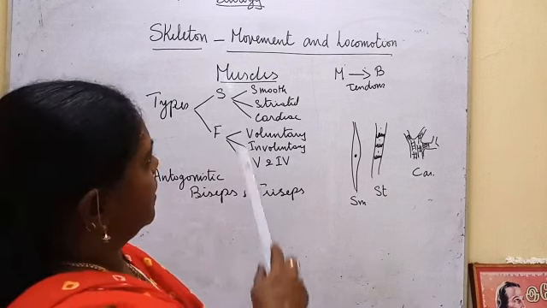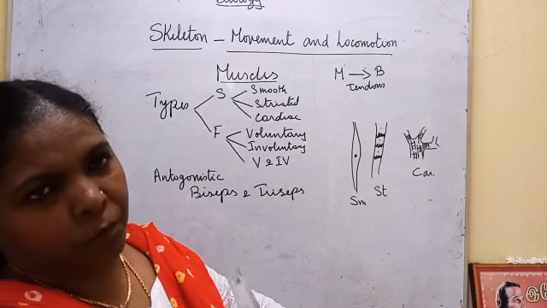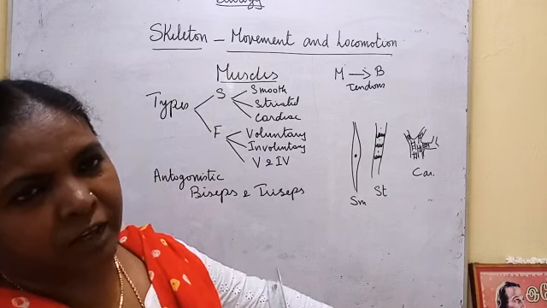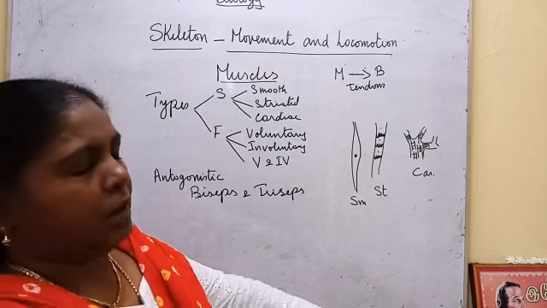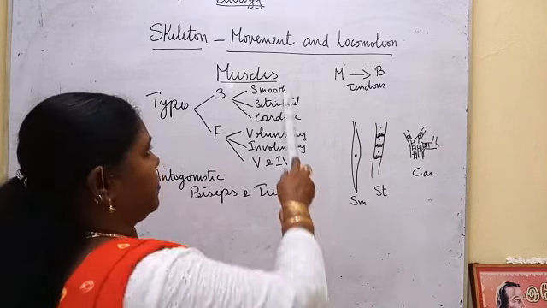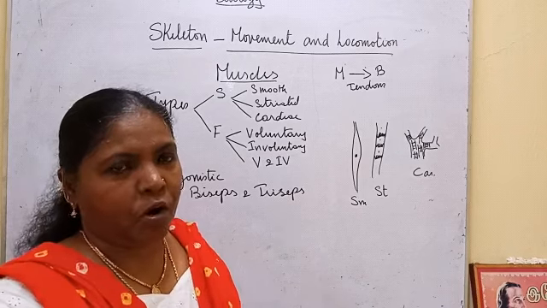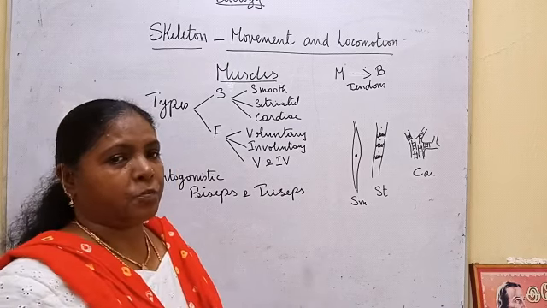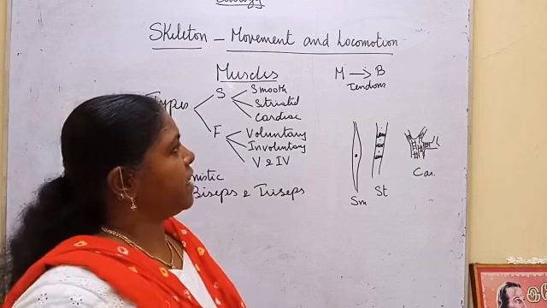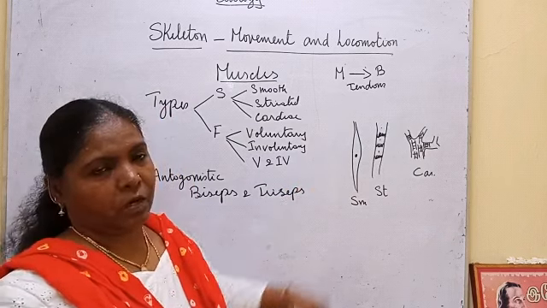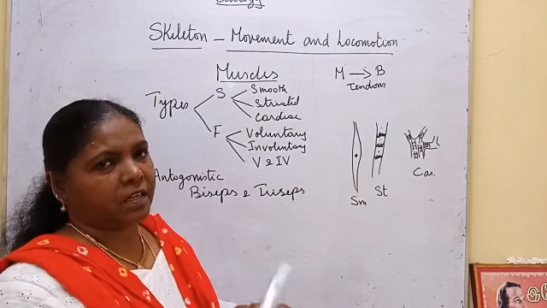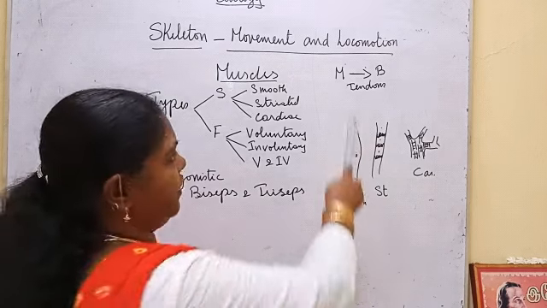All these muscles, since they are attached with the bones, can move. How are they attached? The muscles are attached to the bones by tendons, a fibrous tissue. Ligaments attach bones to bones. Tendons attach muscles with bones.